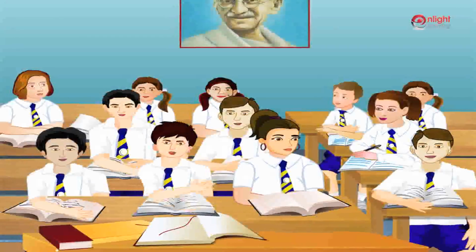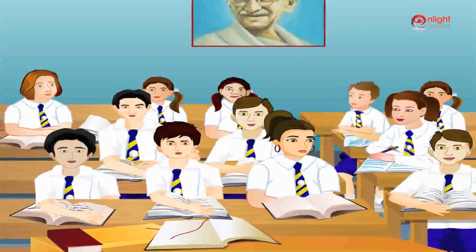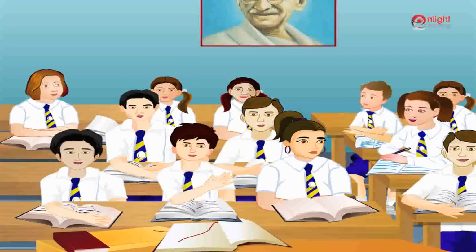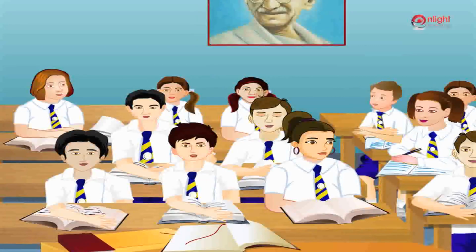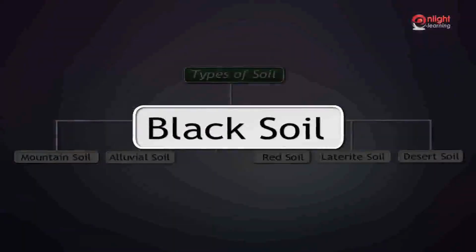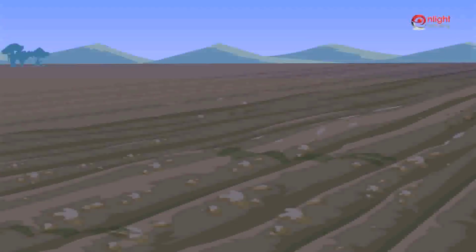In some places, I have seen very dark colored soil. What kind of soil is that? Is it good or bad soil? This is the third type of soil called black soil.